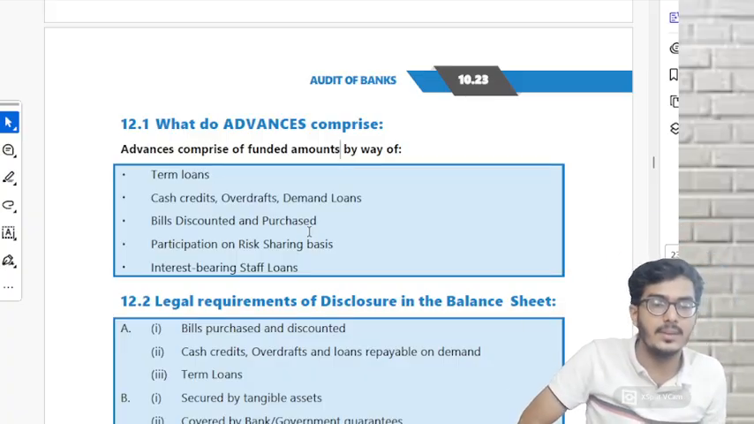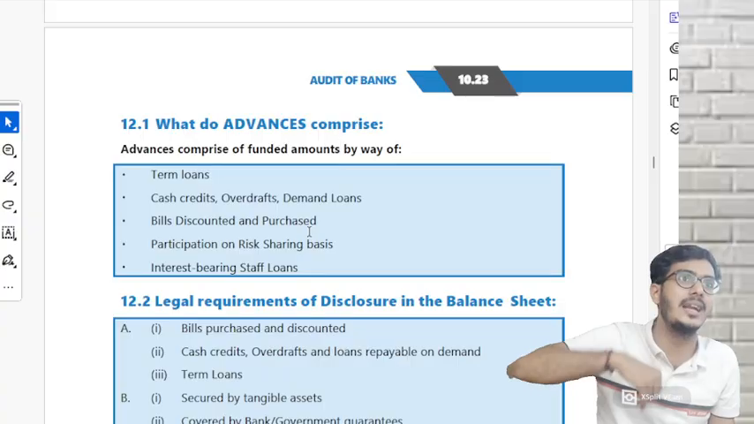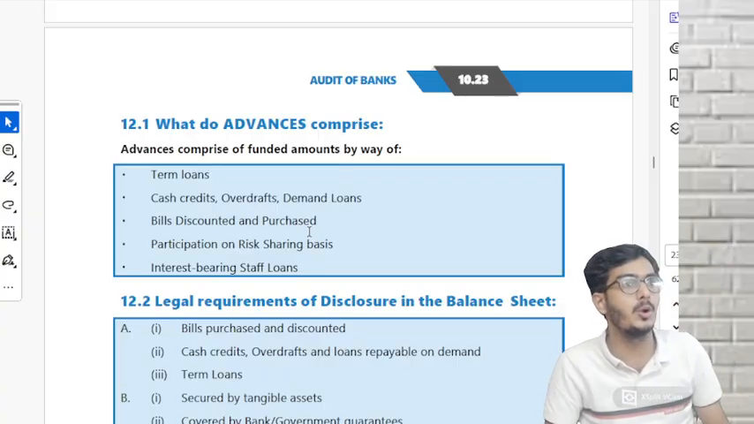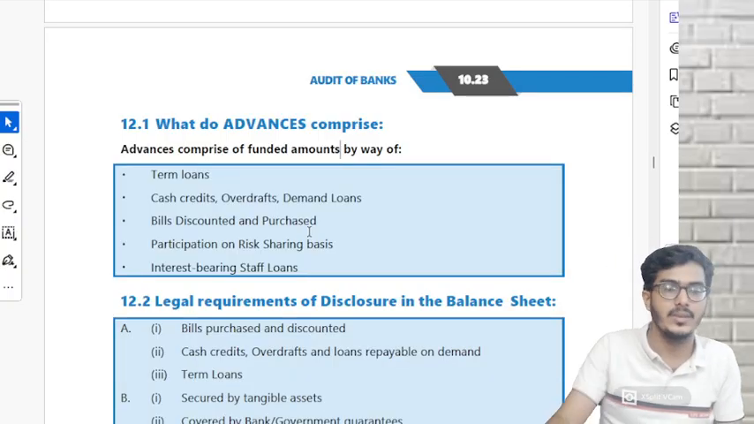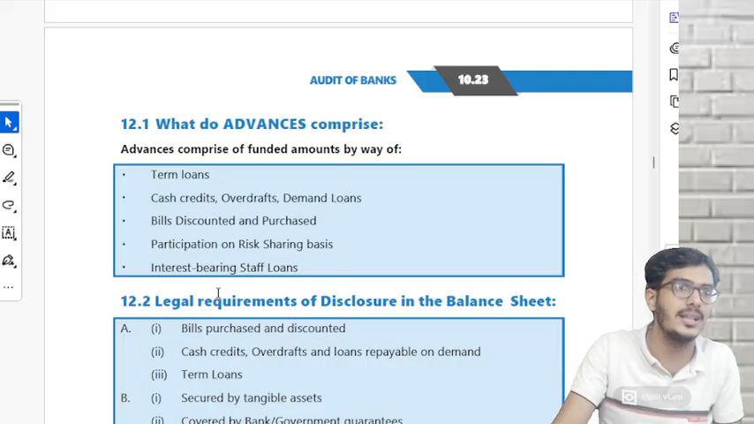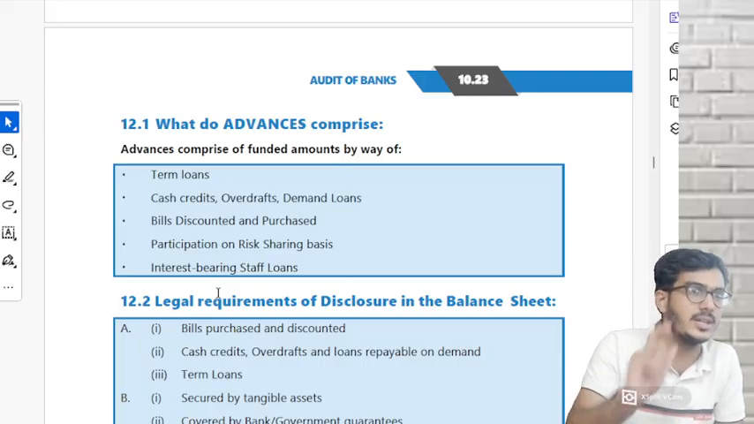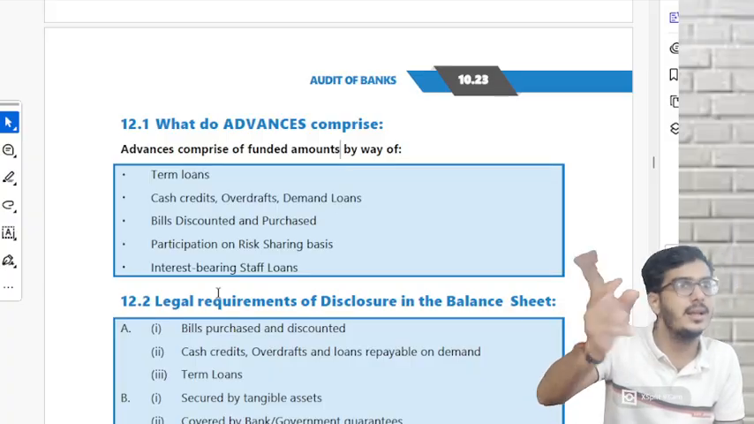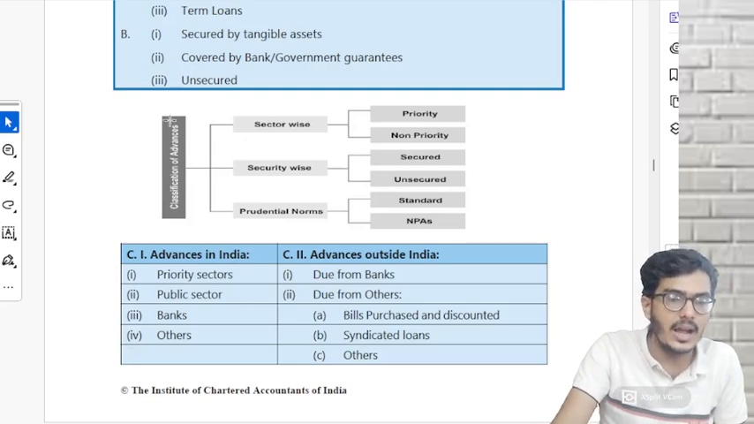Understood? Then coming to participation on risk sharing basis. What is risk sharing basis? Instead of the bank giving the entire loan, they will bring in 2 more banks and participate together. They will share the risk. And last one, interest bearing staff loans. That means they will give loans to their own employees and staff and charge interest. There are 2 types: non-interest bearing and interest bearing. Understood till here? Okay. Now classification of advances.